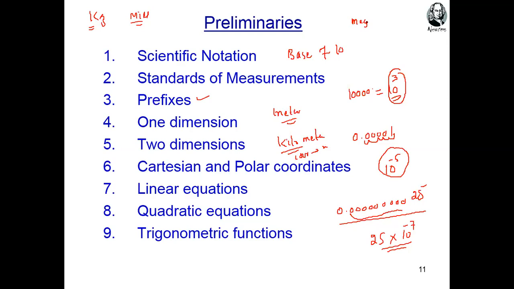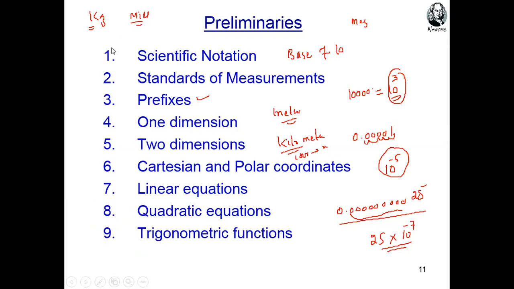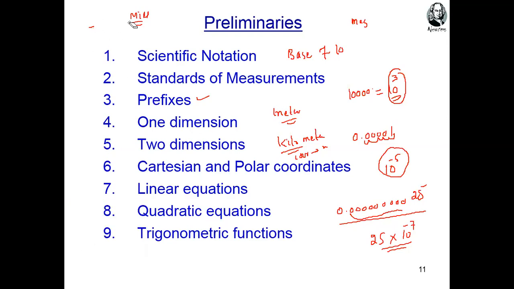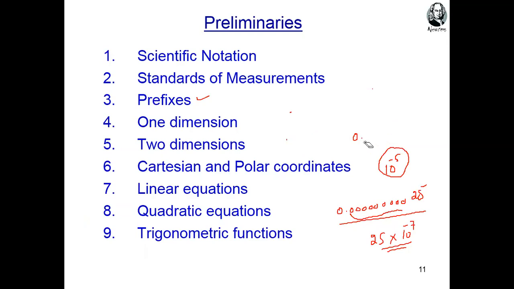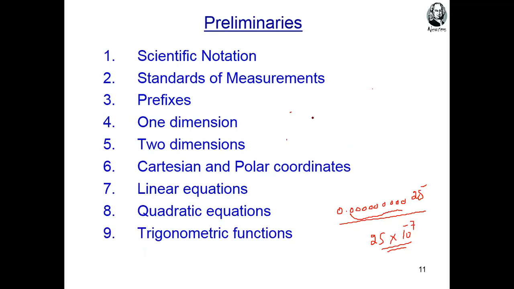Okay, one-dimensional motion and two-dimensional motion. One dimension, for example, who will tell me what is one dimension? What are the examples of one dimension? Yes, one dimension is actually the real number system. This is one dimension example. We can also say that if we have a car moving on a straight road, this is also one dimension. Or when we are dropping something from above, that's also one dimension.